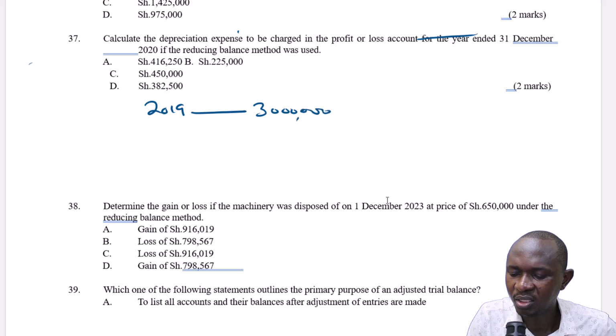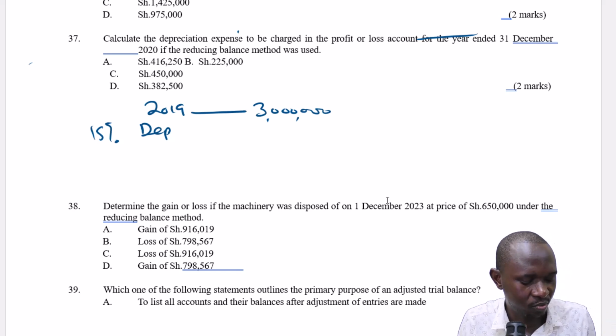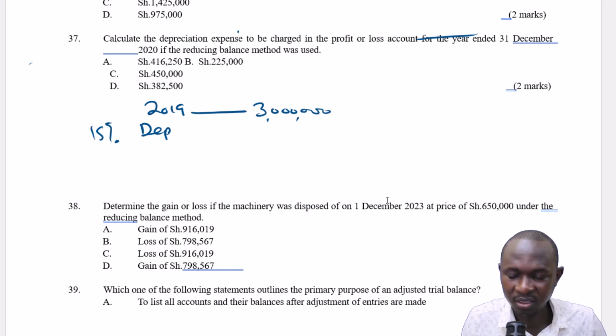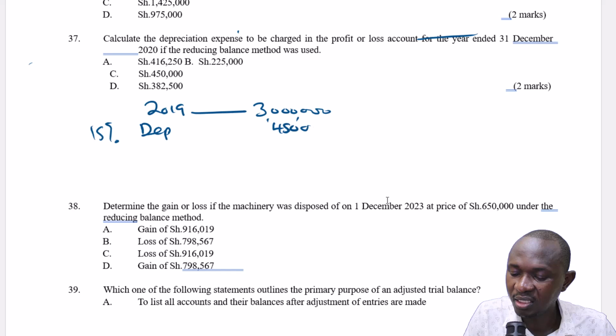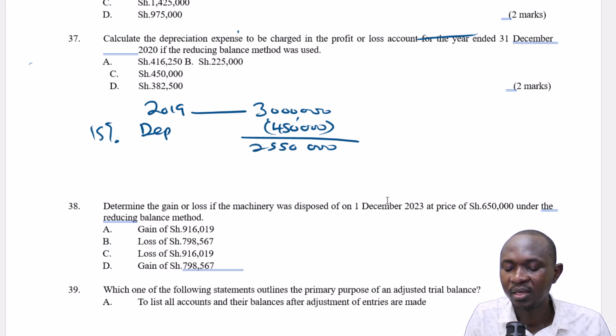Depreciation for 2019 under the reducing balance method at 15% will be 0.15 times 3 million. This will give us 450,000. That is depreciation for the year 2019. So the remaining balance will be 2,550,000. That is the end of 2019.